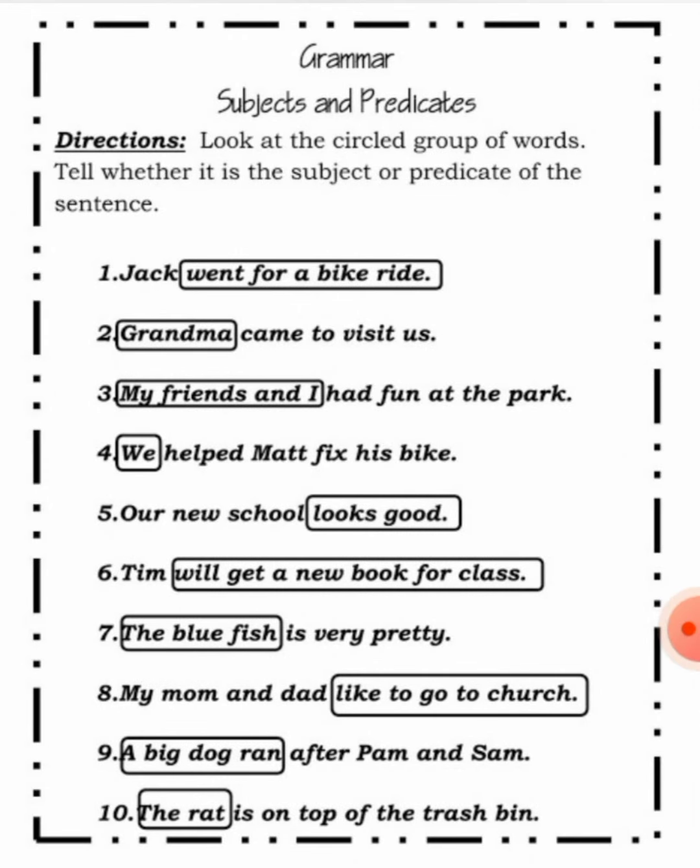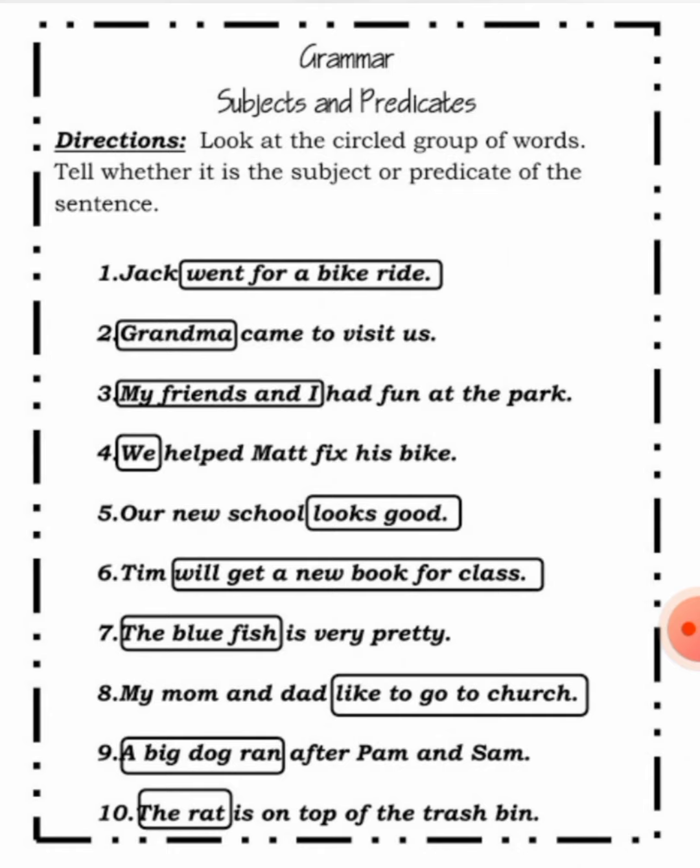Now this is another set of questions that you can get. Look at the circled group of words and tell whether it is the subject or predicate. First sentence, Jack went for a bike ride. Here what is encircled? Went for a bike ride. We are talking about Jack, not the bike ride. So went for a bike ride will become the predicate. Now next, grandma came to visit us. Yes, we are talking about grandma, so that becomes the subject.